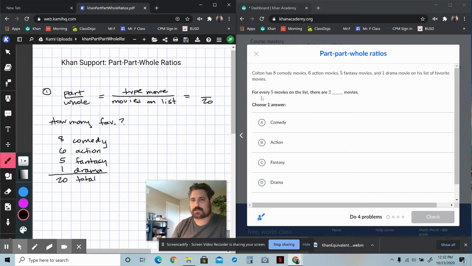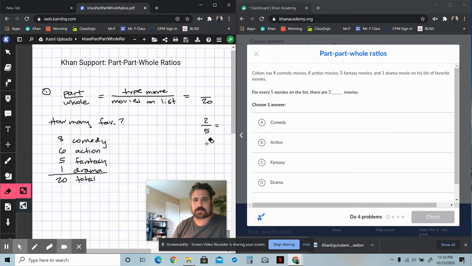Now it says for every 5 movies on the list, there are 2 blank movies. Okay, that's kind of weird, right? So for 5 movies on the list, we're looking down here and saying, all right, out of every 5 movies on the list, there are 2. So we want 2 out of every 5. So 2 what out of every 5? Well, in order to be 2 out of every 5, how many out of every 20 would that be? So when we think about this relationship, 2/5 would be the same as what out of 20?